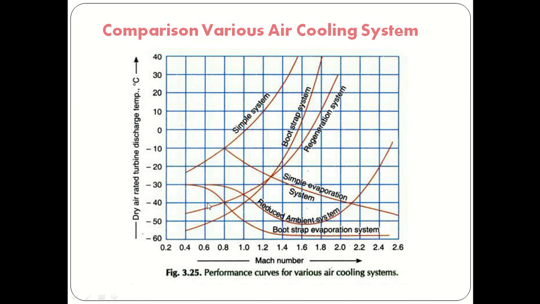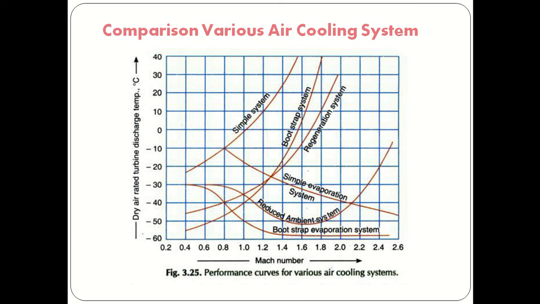Then if you see the bootstrap air cooling system, here we will see the simple air cooling system gives maximum cooling effect on the ground surface and decreases as the speed of the aircraft increases. So if the speed of the aircraft increases, the simple air cooling system is not sufficient. The bootstrap system on the other hand requires the airplane to be in flight so that the ram air can be used for cooling in the heat exchangers.